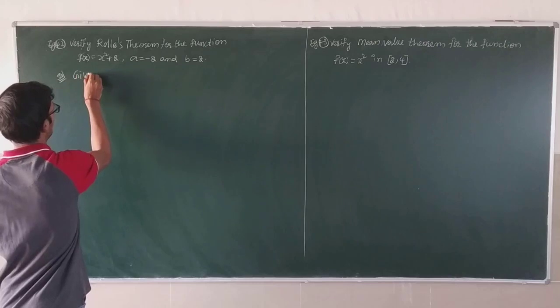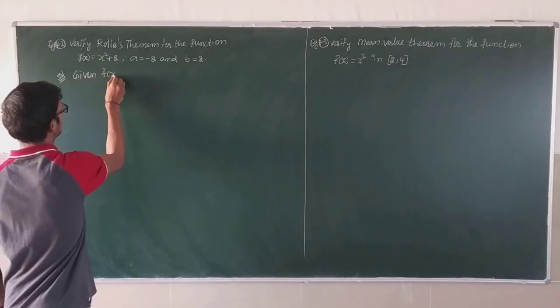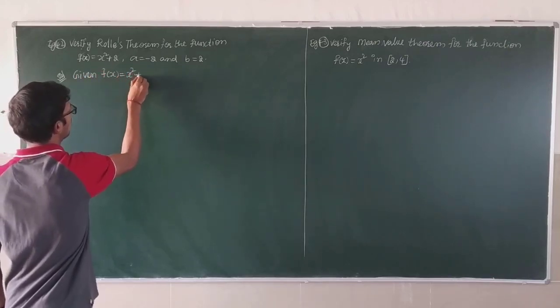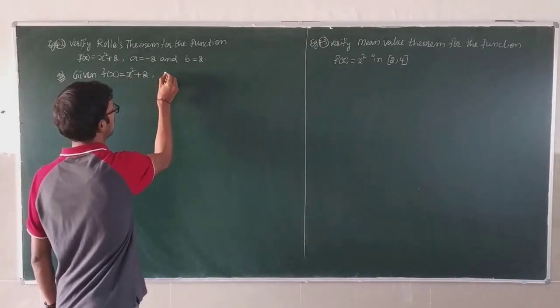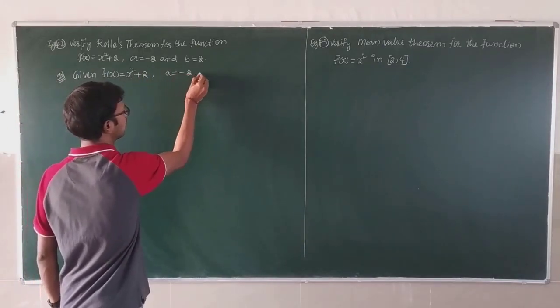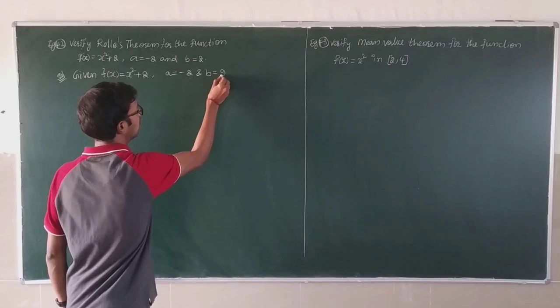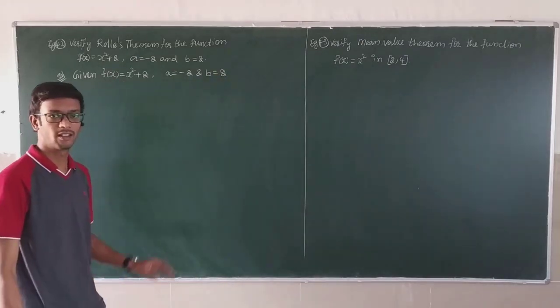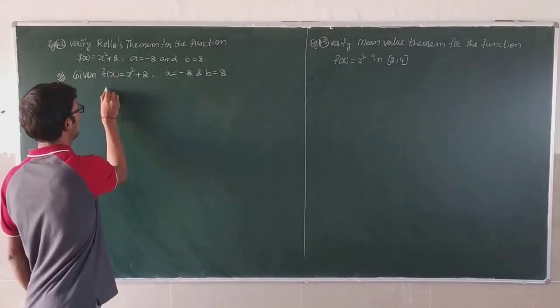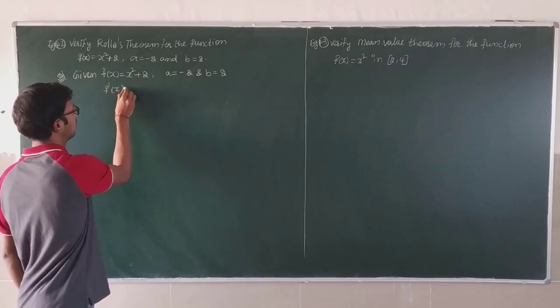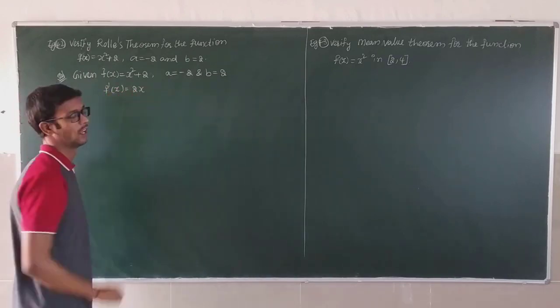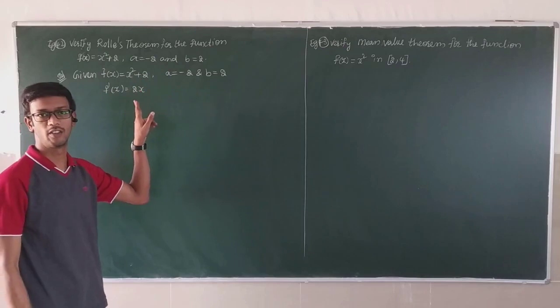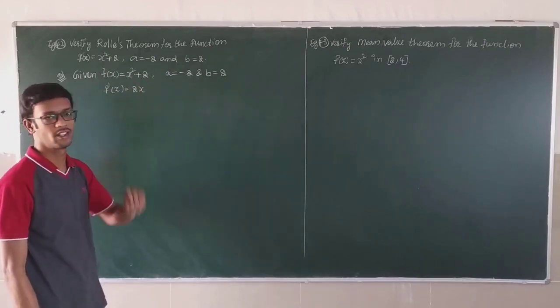So now you can see here, first of all, the solution. Given f of x is equal to x square plus 2, and a is equal to minus 2 and b is equal to 2. Next, immediately I'll find the f dash of x also. What is the f dash of x value? X square derivative is 2x, plus 2 derivative is 0.